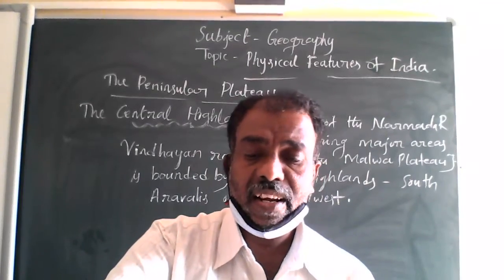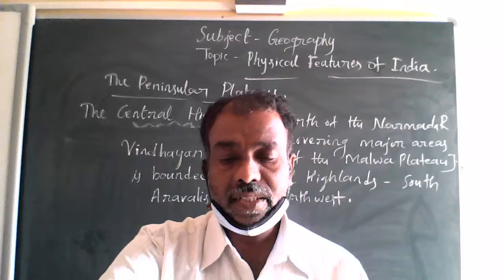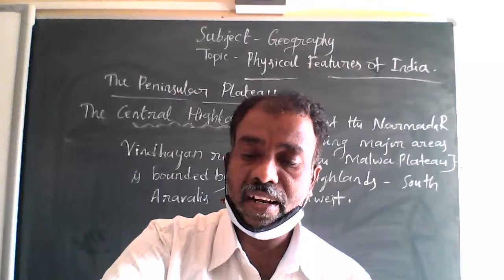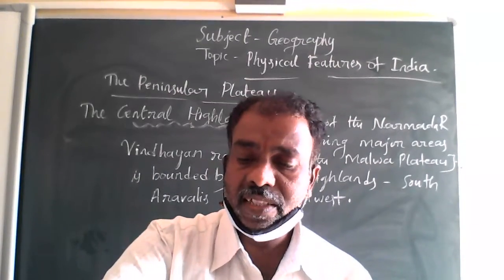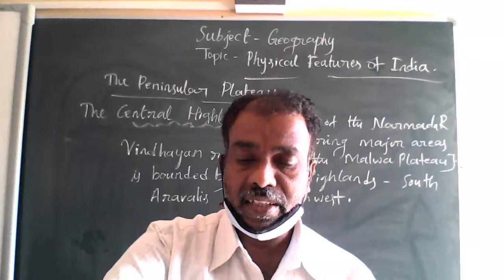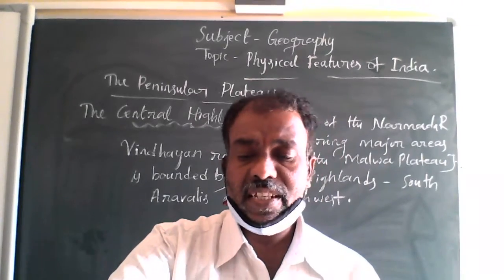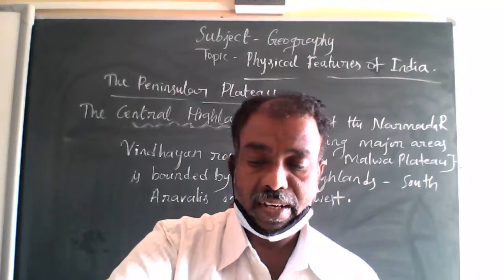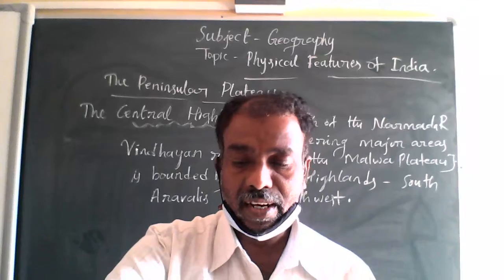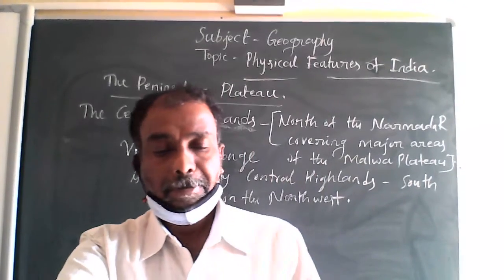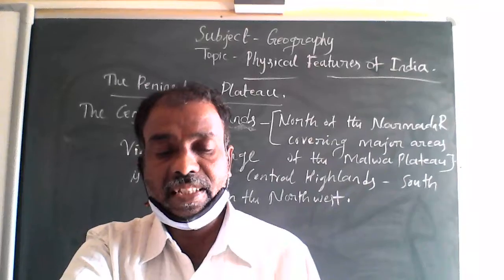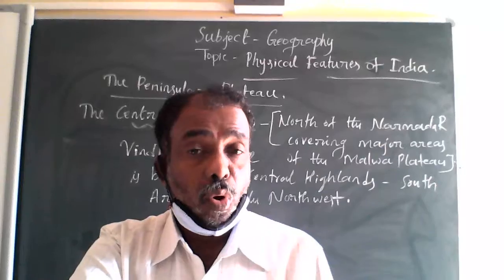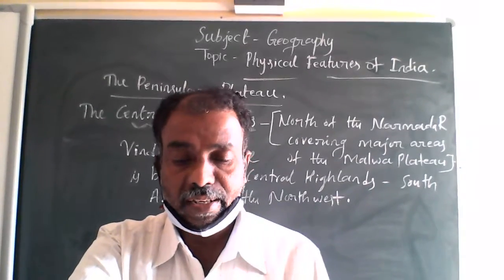The Central Highlands are wider in the west but narrower in the east. Understood now? The eastward extensions of this plateau are locally known as Bundelkhand.